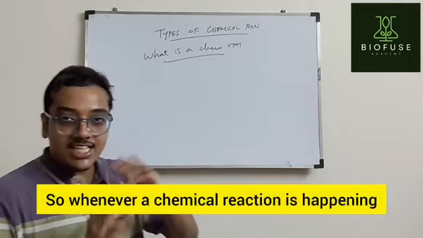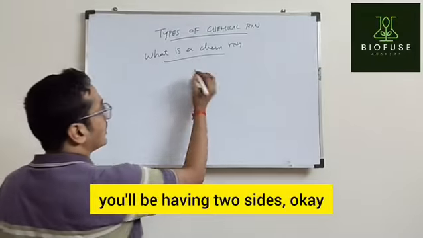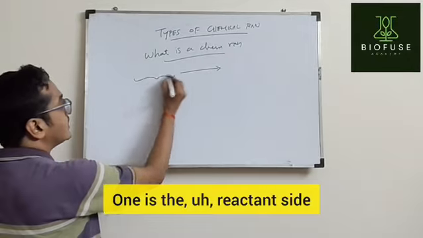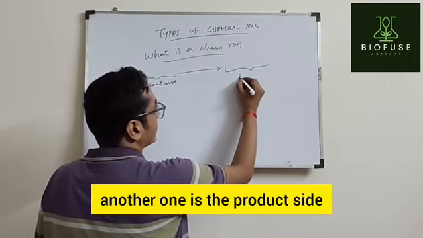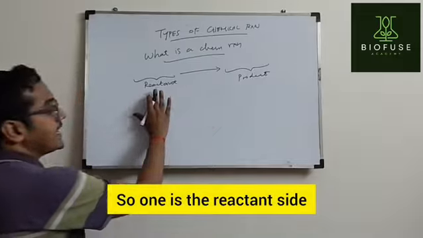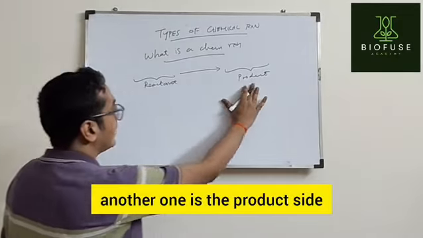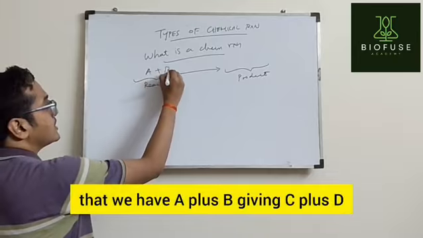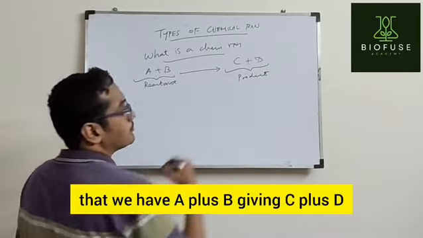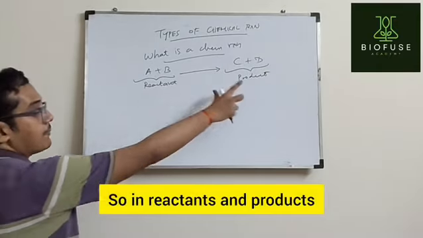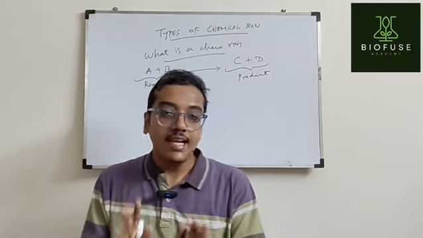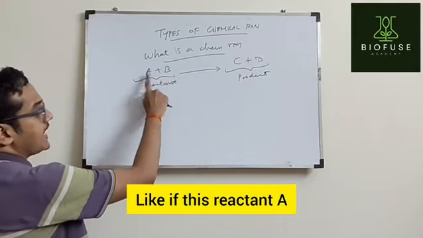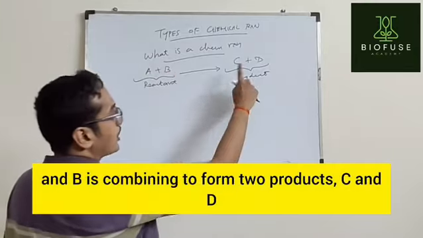So whenever a chemical reaction is happening, you will be having two sides, okay, on the equation. Okay, one is the reactant side, another one is the product side. Okay, so let us assume that we have A plus B giving C plus D. So in reactants and products, there is some kind of breaking and formation of bonds happening. I'll explain you. Like this reactant A and B is combining to form two products C and D.